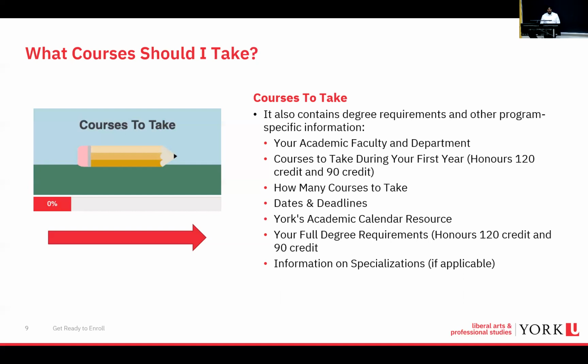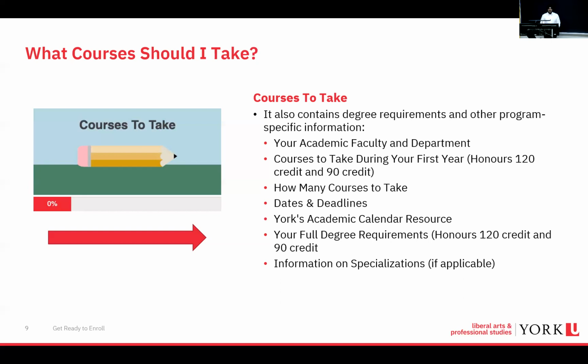There's also information about how many courses you need to take. Again, it'll be tied to the section I just mentioned. It'll speak about which courses to take and how many to take. You can take 3, 4, 5, 2, 1. All that is there. There's also information about your dates and deadlines.